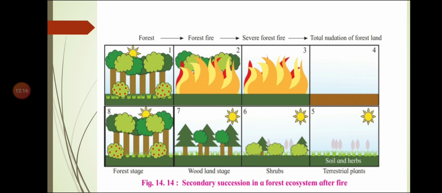But another important fact is that all succession, whether taking place in water or on land, proceeds to a similar climax community. At the end, the climax community will be the same, that is mesic condition.